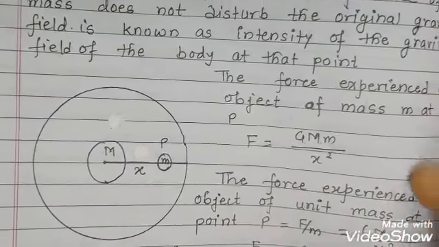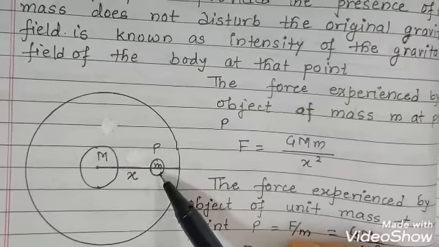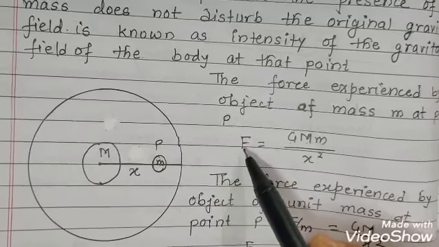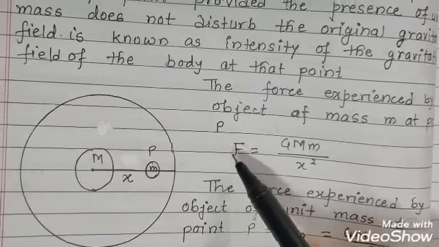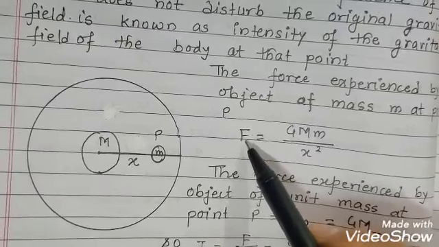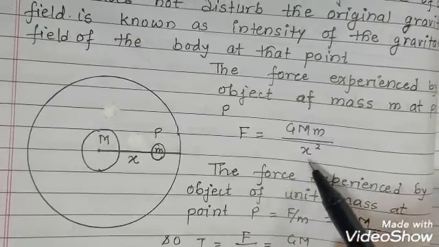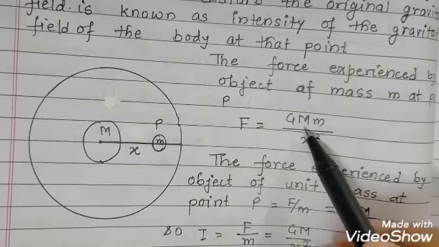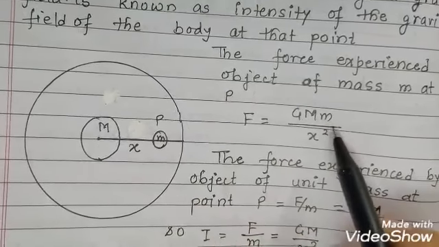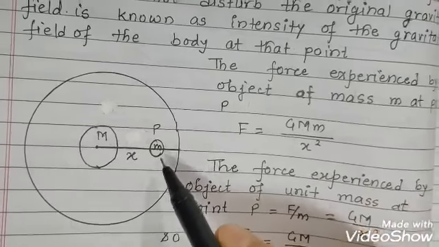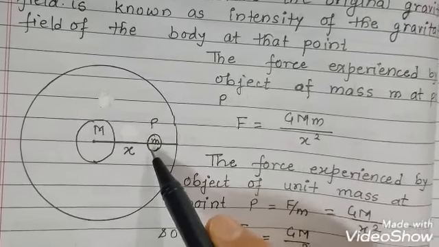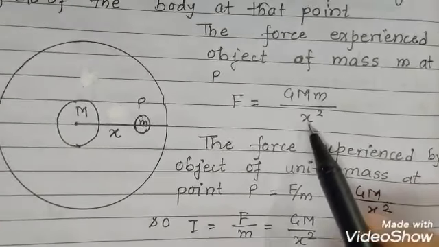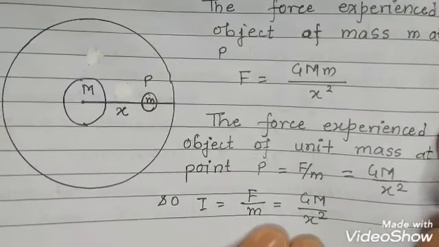So the force experienced by this object of mass m at point P can be given by the law of gravitation, in which the force F is given by G M m upon x square, where G is the universal gravitation constant, M is the mass of the material body, small m is the mass of the body placed inside the gravitational field of the material body, and x is the distance between the two bodies. So F equals G M m upon x square.